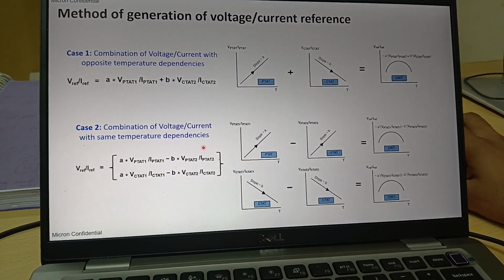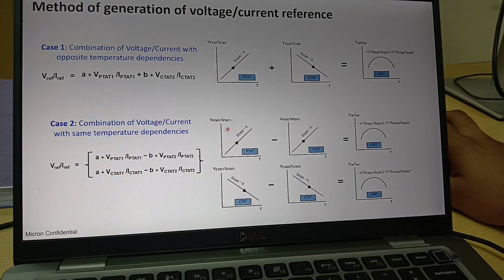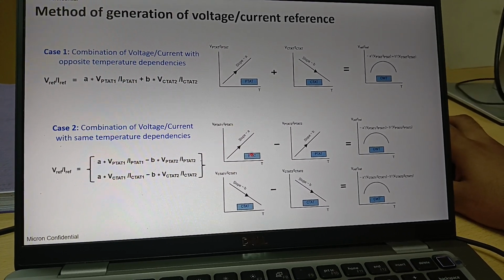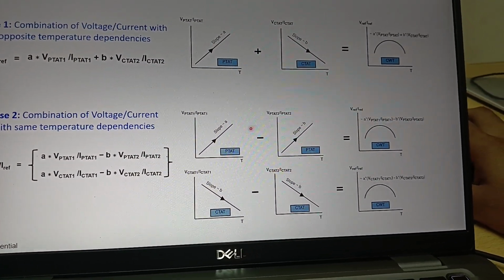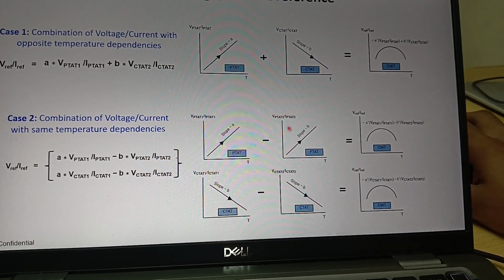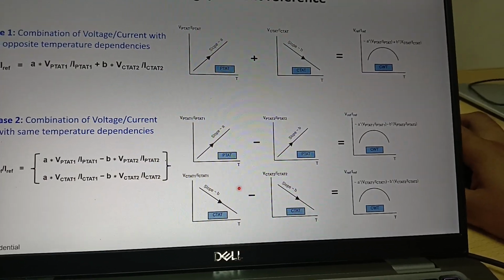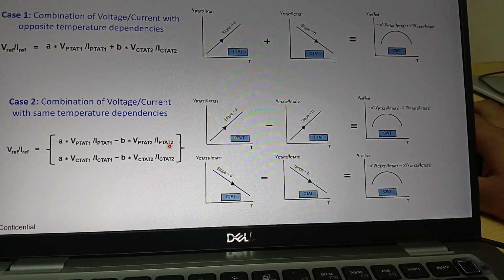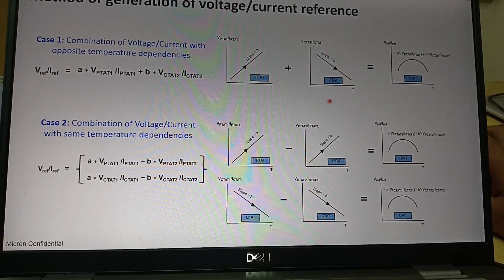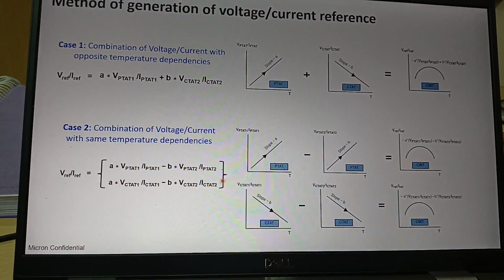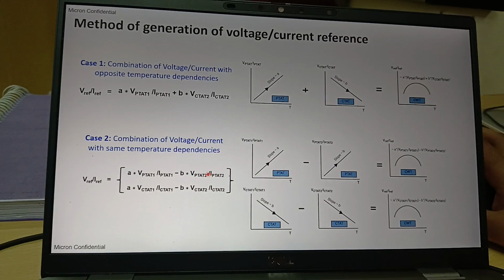The second combination is subtracting two quantities with the same temperature dependency but with different slopes. For this the slope is A, for this the slope is B. If you subtract two quantities with the same temperature dependency but different slopes, the output that we are getting is constant with respect to temperature. Same thing we can do for CTAT as well. So basically we have three methods to generate voltage and current references: by adding two quantities with opposite temperature dependencies, and by subtracting quantities with the same dependencies but with different slopes. So these are the three methods we have.